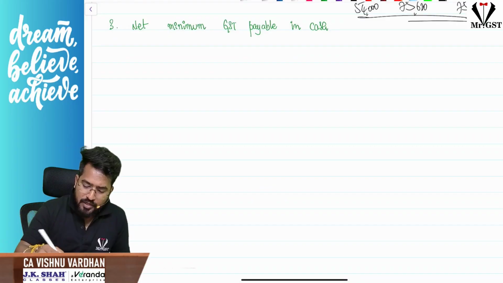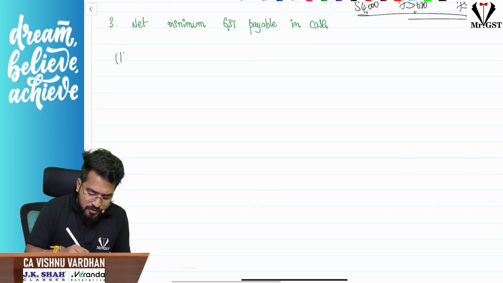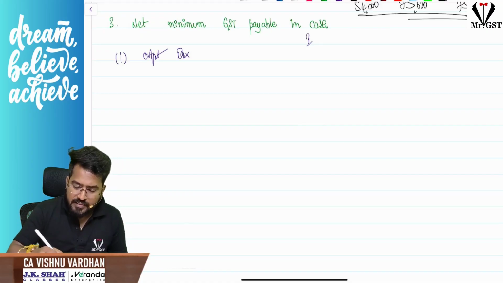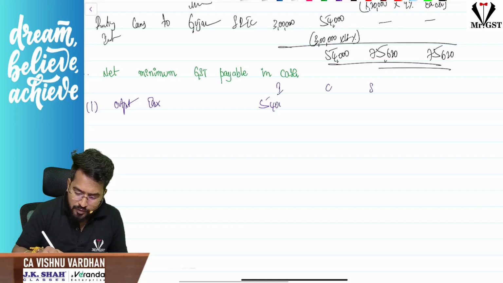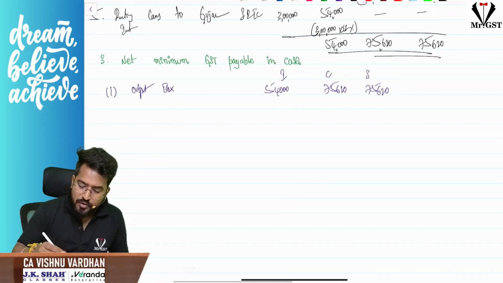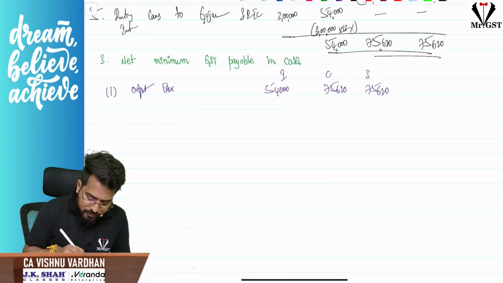Sir, first one, what I will do, I will take, sir, output tax. What is output tax? IGST, CGST, SGST. What is output tax? 54,000, 75,620. So now you should set off, correct? So minus set off ITC.